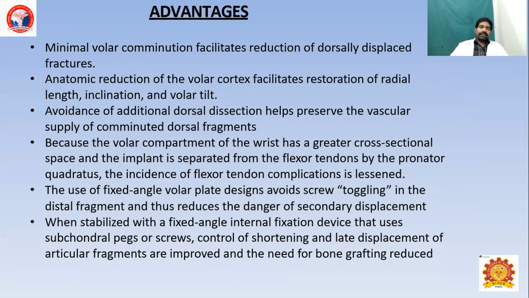The advantages of volar plating are the anatomical reduction of the volar cortex, avoiding any dorsal structures injury. Because of the volar compartment of the wrist, there is greater cross-section space, and the implant is separated from the tendons. And the use of a fixed angle volar plate design reduces the distal fragment in the anatomical position and helps to regain the dorsal tilt.